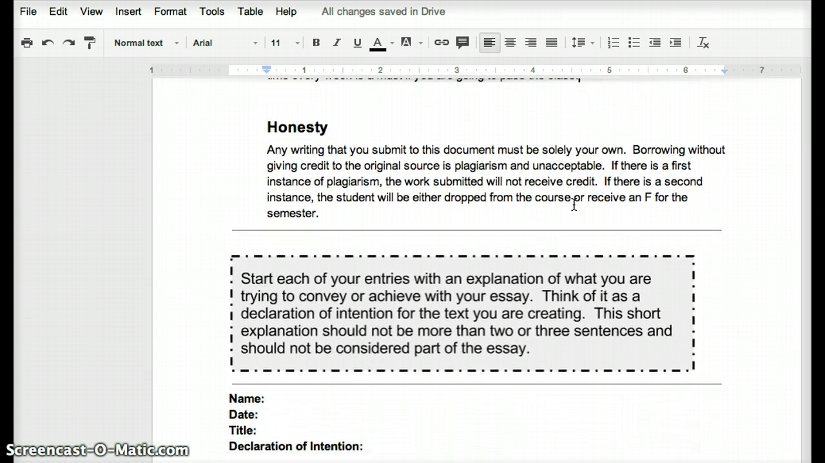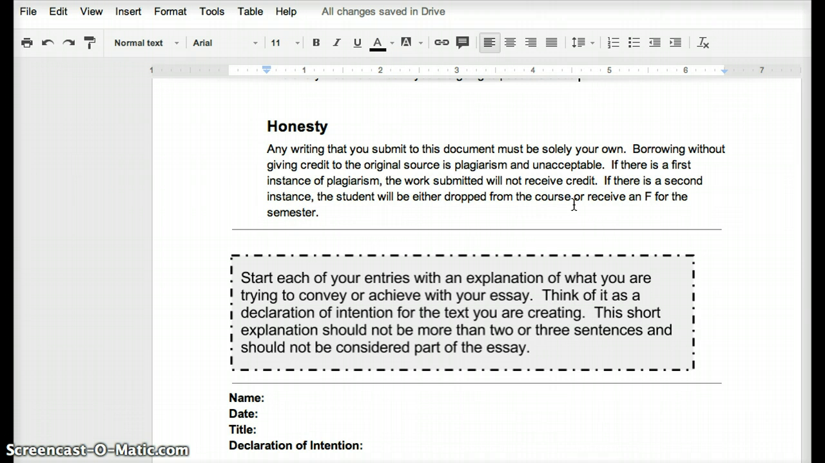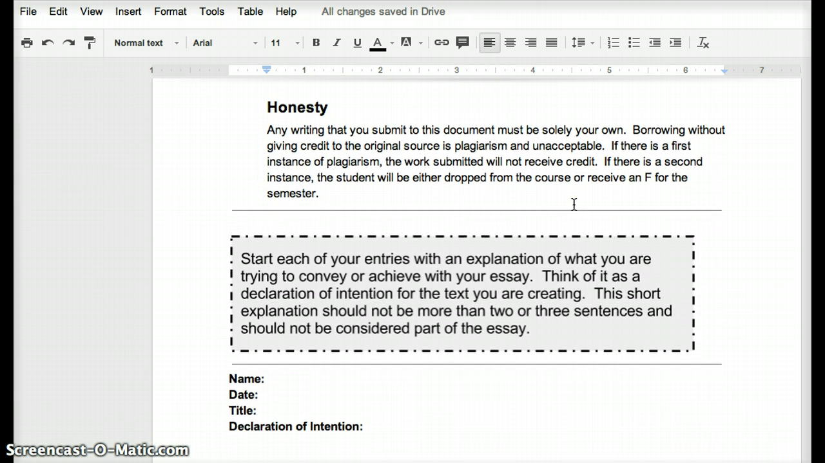All right. What else do I want to say? Plagiarism is sometimes a problem. I usually don't have a lot of issues with this, but just in case, I want to make sure that this is clear. None of the work, nothing that you submit in this document can be copied from somewhere else. It is unacceptable. That is a form of plagiarism.